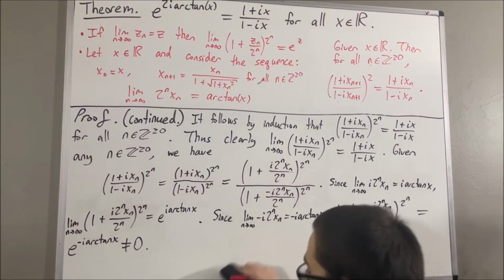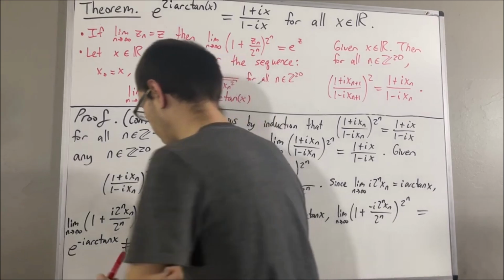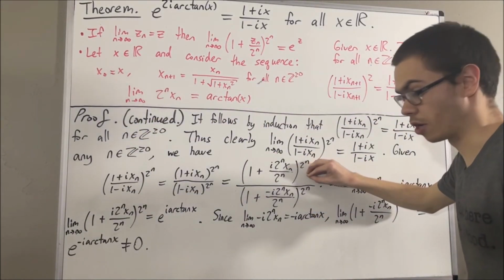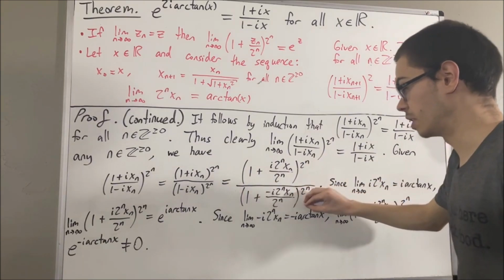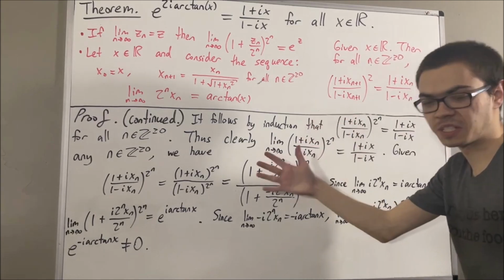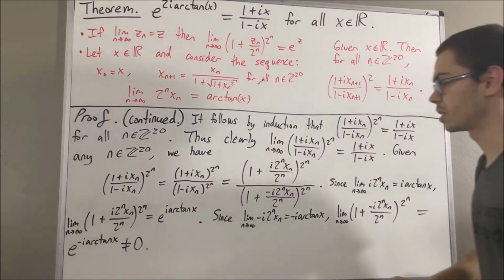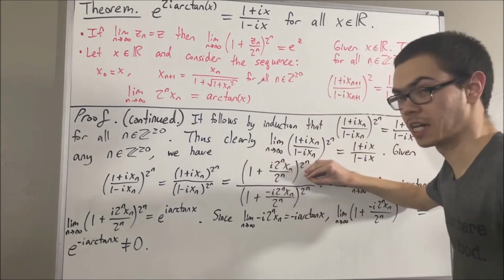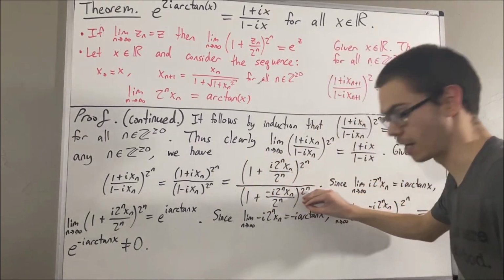And we need that to be true, because now that we know the limit of the sequence in the numerator and the limit of the sequence in the denominator, which is non-zero, we can use the division rule for limits. It follows that the limit of this sequence must be e to the i arctangent x over e to the negative i arctangent x.